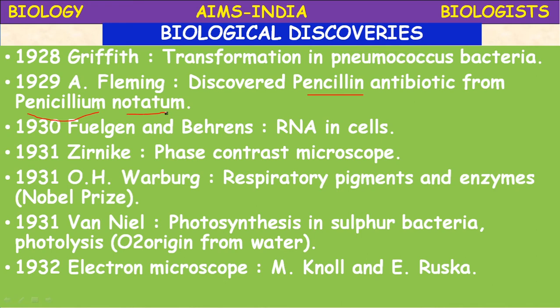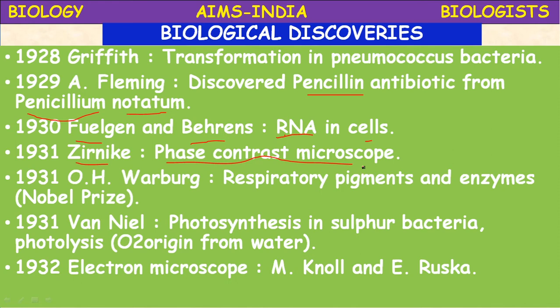In 1930, once again, Feulgen and Behrens, these two scientists together, discovered RNA, ribose nucleic acid, in the cells. In 1931, Zernike invented the phase contrast microscope. This is again useful in the study of the internal structure of living things.